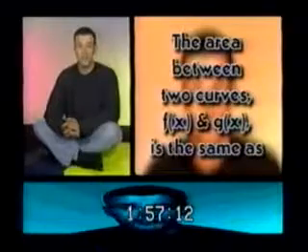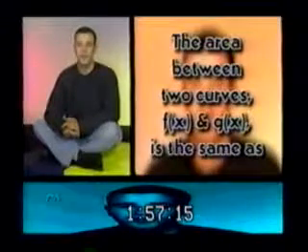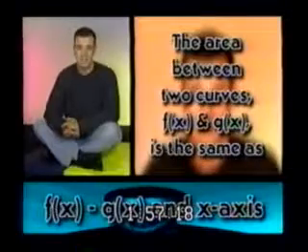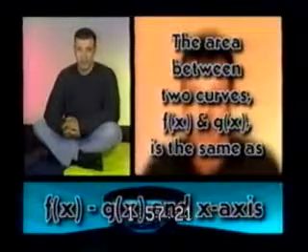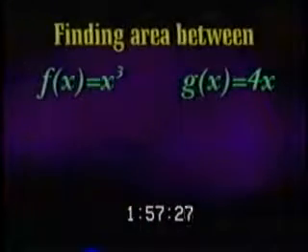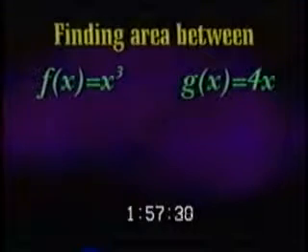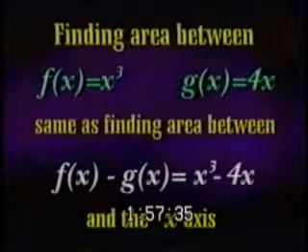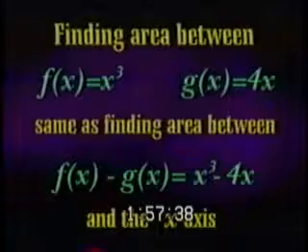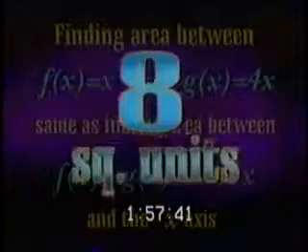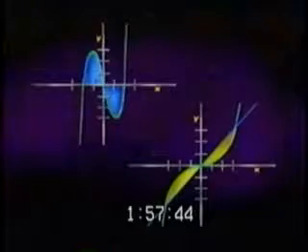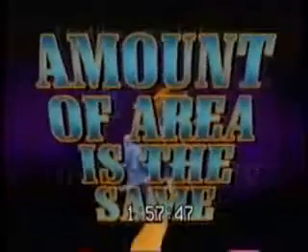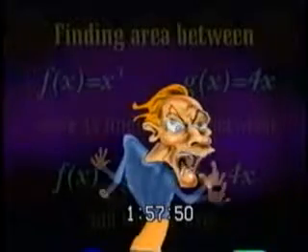Here's how. The key is to know that the area between two curves, f of x and g of x, is the same as the area between the curve f of x minus g of x and the x-axis. This works no matter how complex the functions are. In this case, they are relatively simple. So, finding the area between f of x equal to x cubed and g of x equal to 4x is the same as finding the area between x cubed minus 4x and the x-axis. We just found that area. So the area between f of x and g of x is also 8 square units. Even though the graphs and regions don't look the same, the amount of area is the same. Don't question it. This is just something you have to accept.